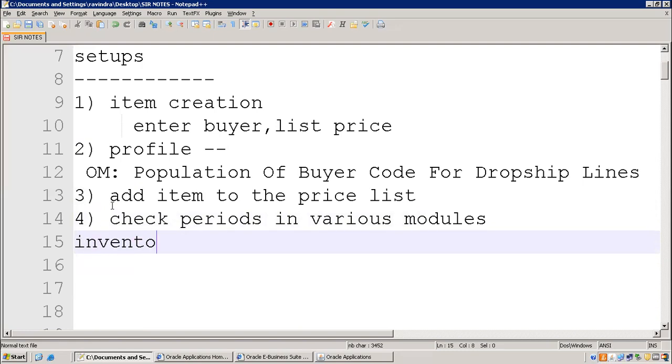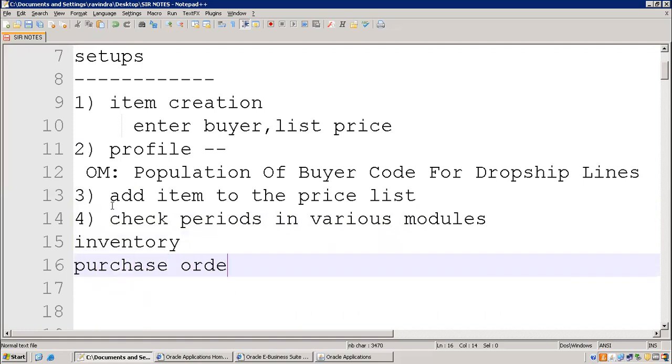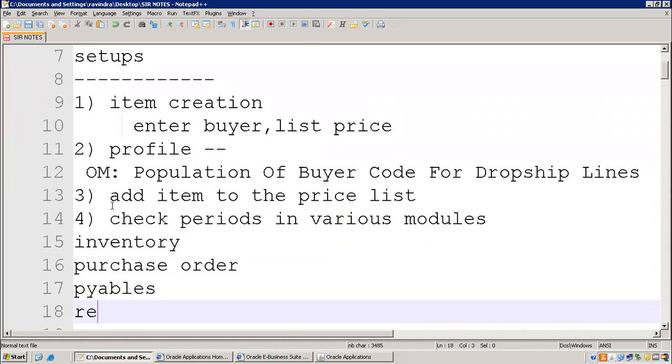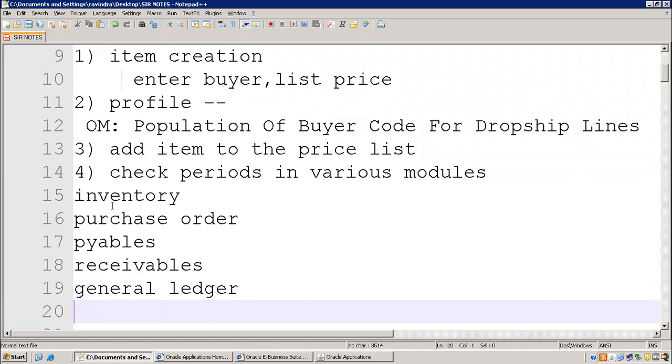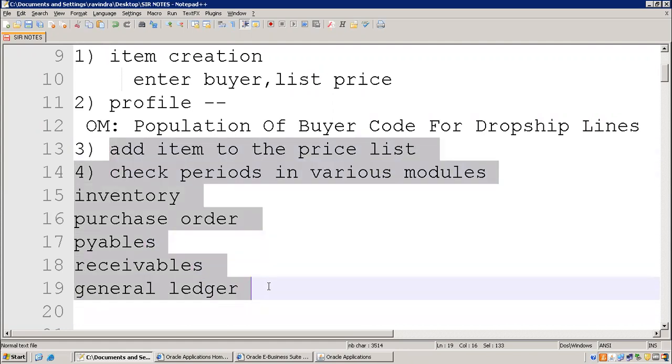One is inventory, then purchase order, order management periods, payables, receivables. One more you are missing, that is General Ledger. Is any other thing missed? Usually our flow will revolve around these modules only. So we'll check these two.